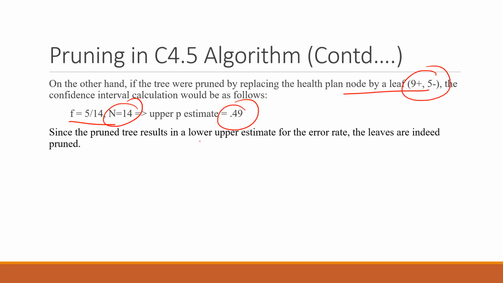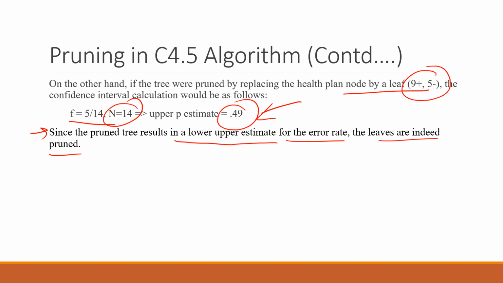Since the pruned tree results in a lower upper estimate for the error rate, the leaves are indeed pruned. The sentence is not correctly made, but the meaning is that by using the pruning you get less error, so 0.49 is less than 0.55. That's why we will do the pruning.